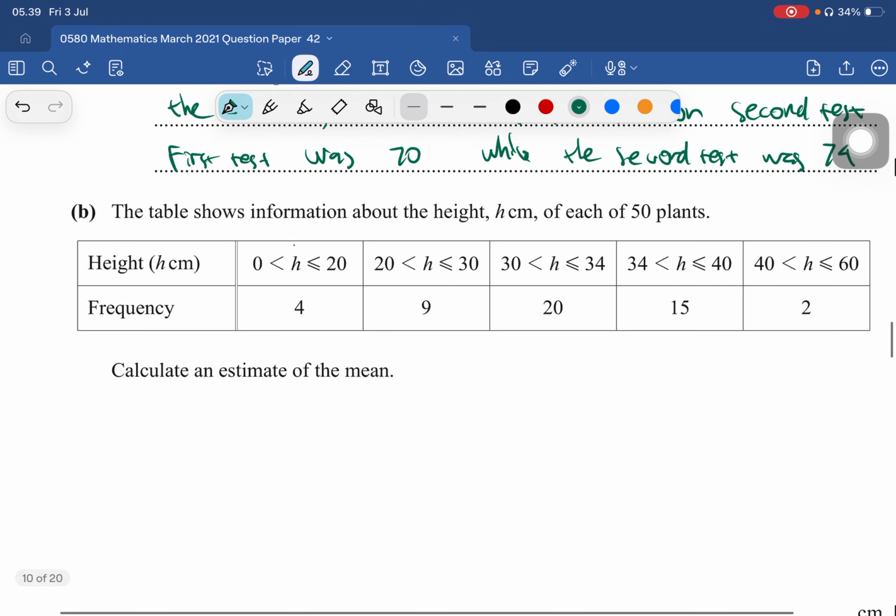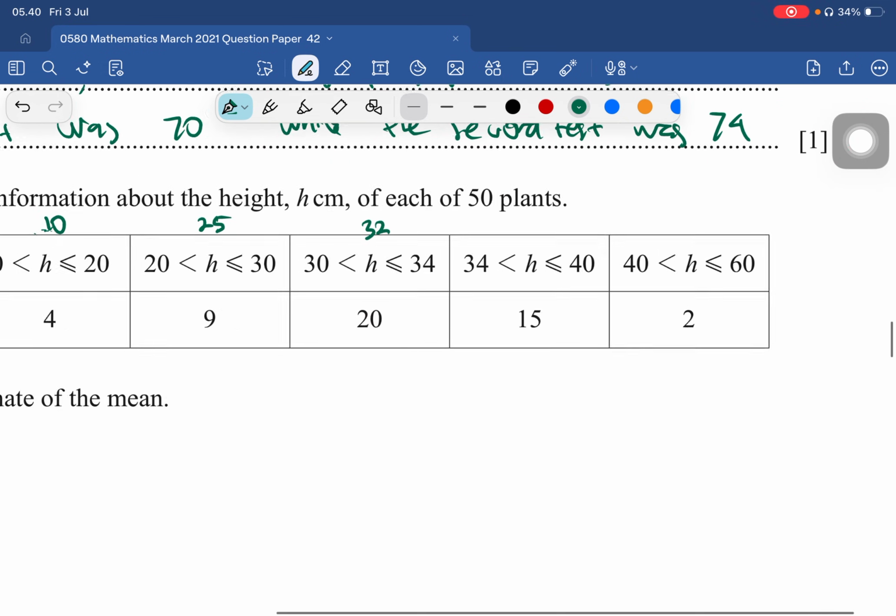Okay, we need to estimate the mean. Let us find the middle of each class. So 0 plus 20 divided by 2, here is 10. Then we got 20 and 30, here is 25. From 30 to 34, here is 32, the middle of the class.